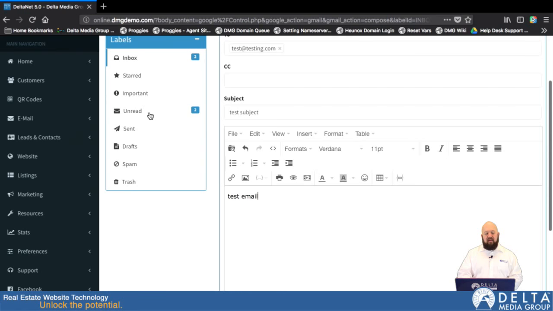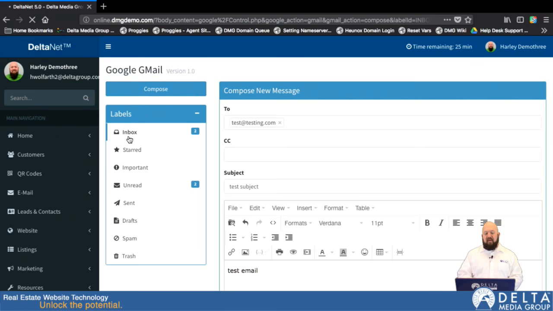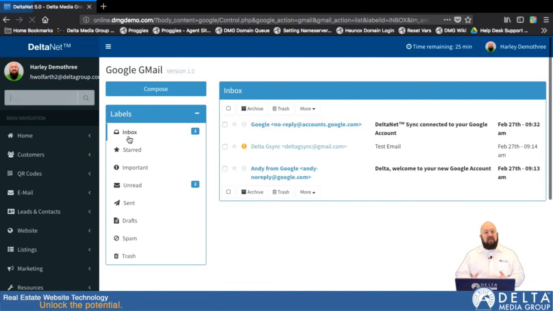You can see my standard folders are over here also. Go back to my inbox. I won't send that one because it'll bounce back because that email is fake, but other than that, there it is. And you can see that it marked it as read also.